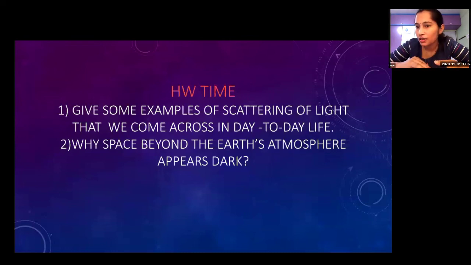Vacuum means there is no particle, no atmosphere at all. So there is no scattering of light because no particles are present. And that is why beyond the Earth's atmosphere, space is dark. Do you understand this?